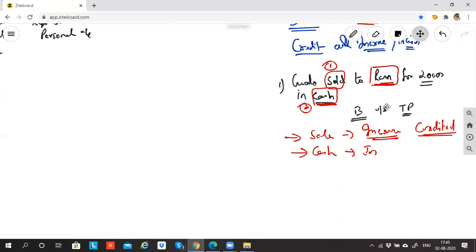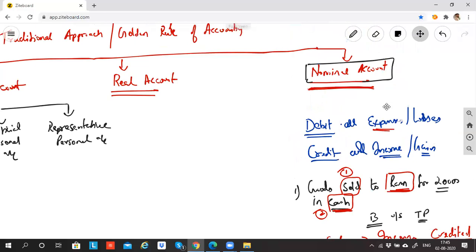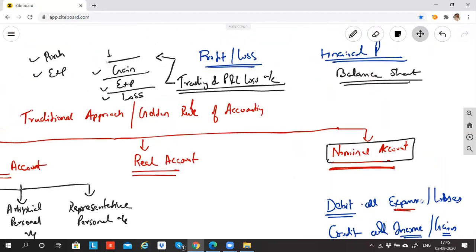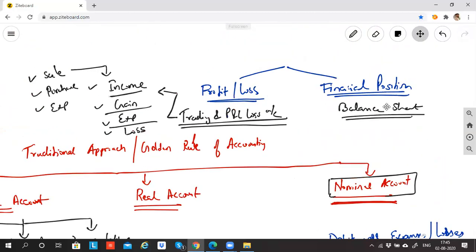Wait. Let's now come to the real account. Before that, I'll come a little bit above. The ultimate motive of accounts is that you need to calculate profit and loss and financial position. I said that any item which is coming in the profit and loss account, the rule that you will follow is the nominal account rule. It is crystal clear for profit and loss items. Now let's come to financial position.